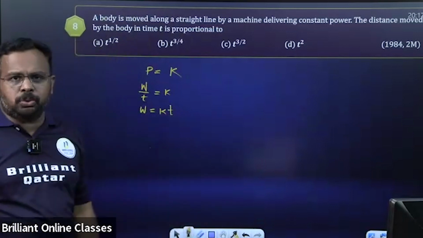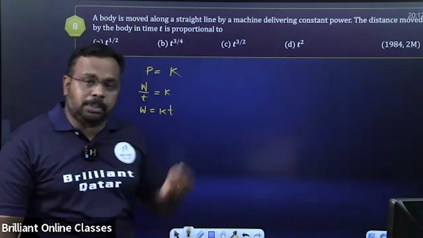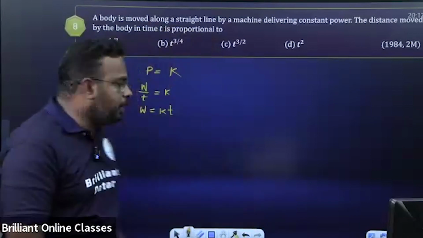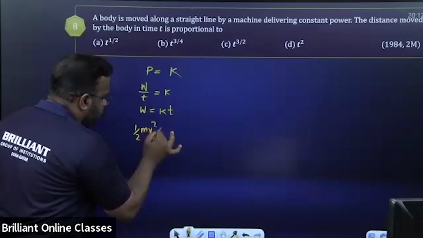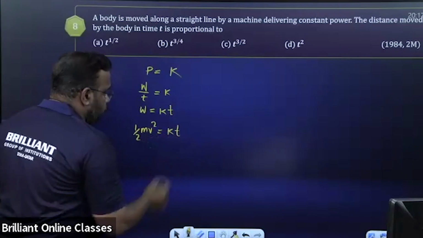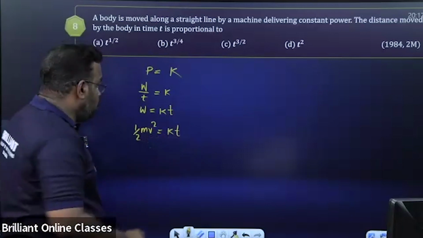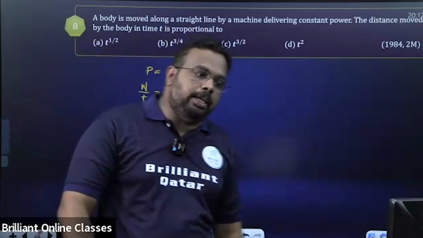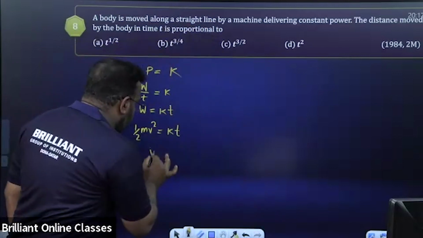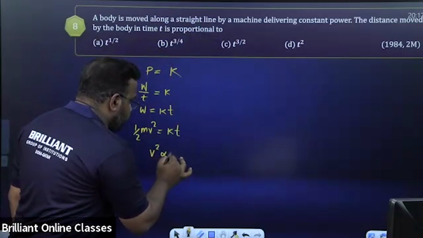There are many methods to do it. So I'm using the work energy theorem concept. Work done is equal to what? Change in kinetic energy. So I'm writing half mv square is equal to K into t. They are asking only the proportionality relation. Proportionality relation means I can write v square is proportional to t.